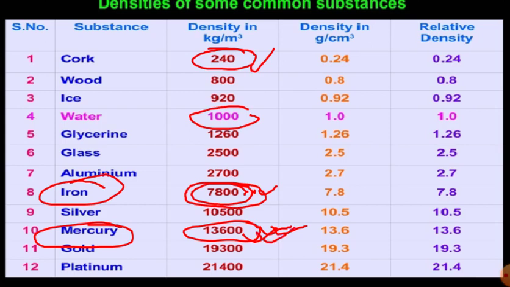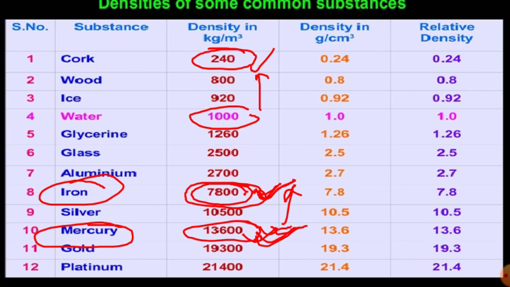The density of liquid mercury is more than that of iron, or rather iron has lesser density than liquid mercury, so it will float. Got it? So the condition of floating depends on the densities of the liquid and of the body.